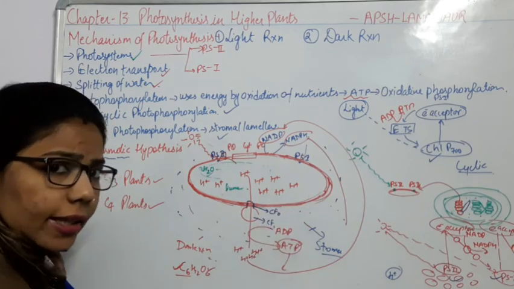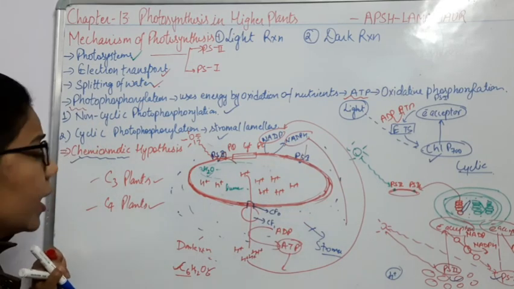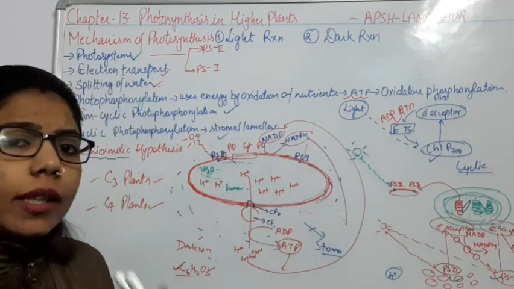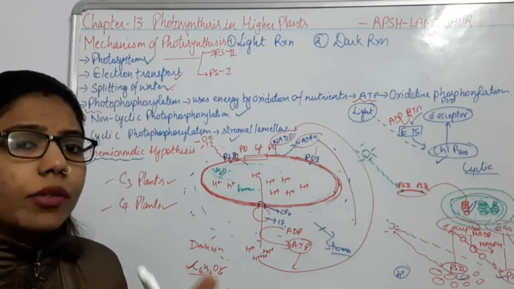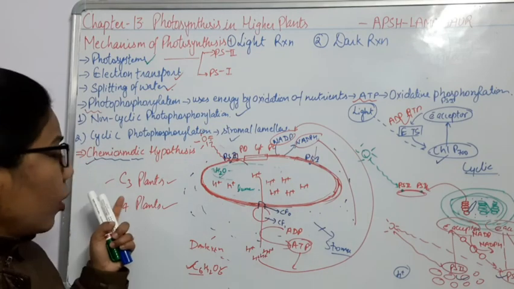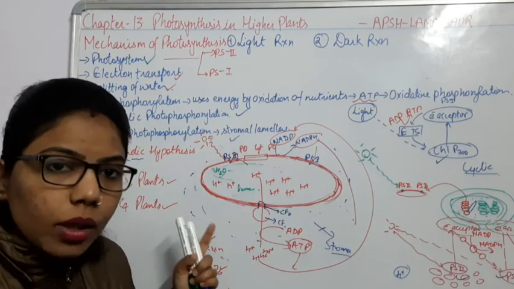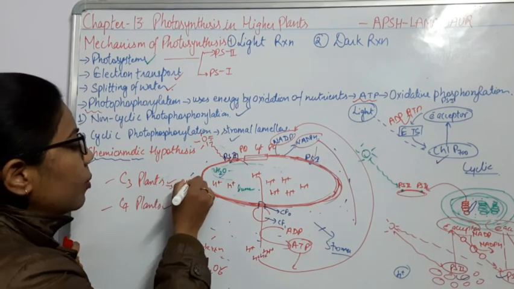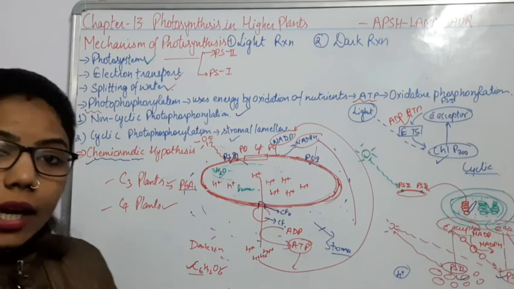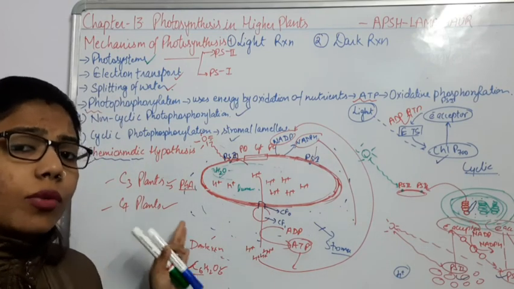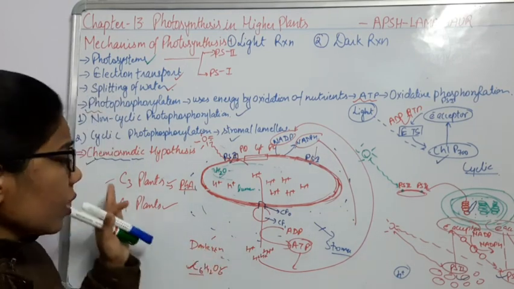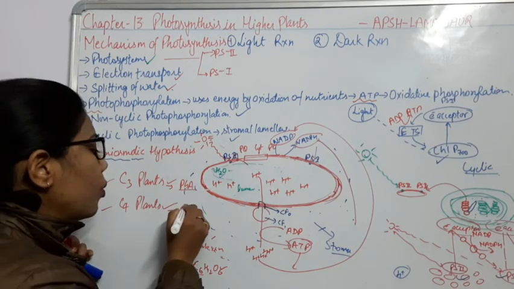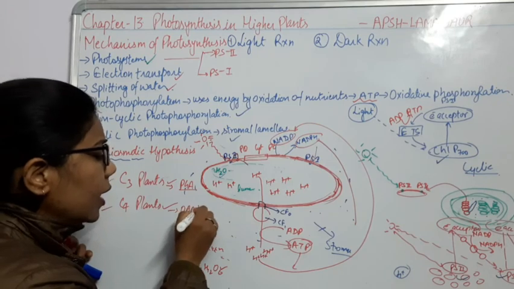While accepting the carbon dioxide which is coming from outside, the first stable product formed can be a 3 carbon compound, that is PGA. So in C3 plants there will be formation of PGA, phosphoglyceric acid, or we can say phosphoglyceraldehyde, right? In case of C4 plants, the first stable compound will be the 4 carbon compound, that is oxaloacetic acid.